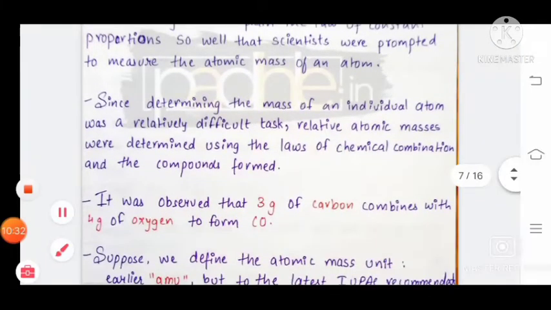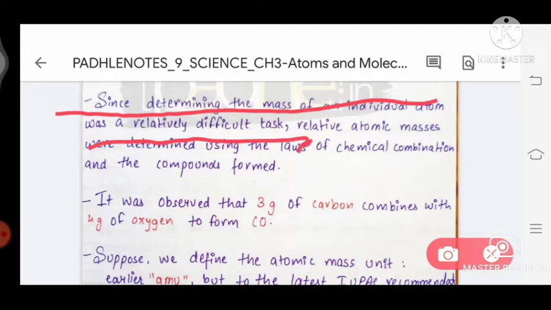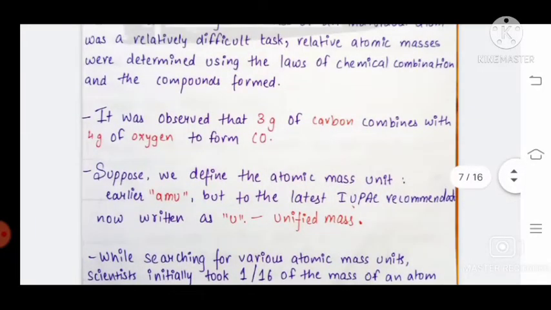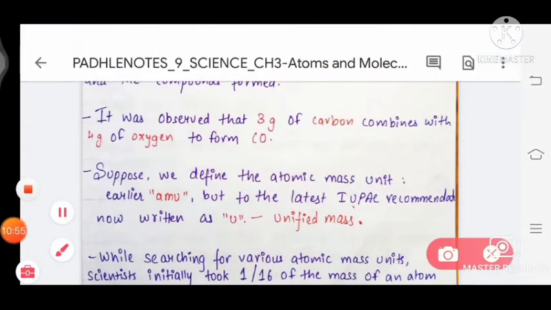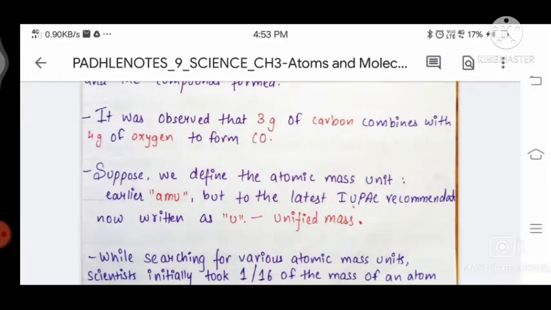Since determining the mass of an individual atom was a relatively difficult task, relative atomic masses were determined using the laws of chemical combination and the compounds formed. It was observed that 3 gram of carbon combined with 4 gram of oxygen to form CO.